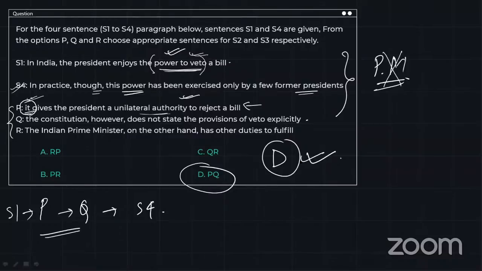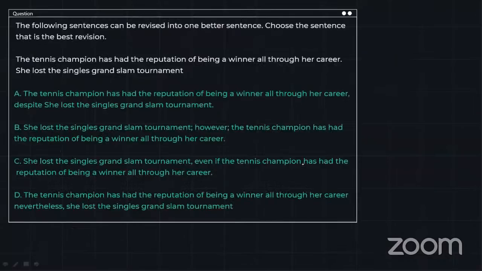Option D is the answer. I hope you have gotten the same answer, and let's move forward now. The following sentences can be revised into one better sentence. Choose the sentence that is the best revision. What you have to do over here is put the two different sentences together with the use of a conjunction, preposition, or any other part of speech. Please go ahead, try to solve it. I'm giving you only 20 seconds to solve. Let's see if we can solve it quickly.